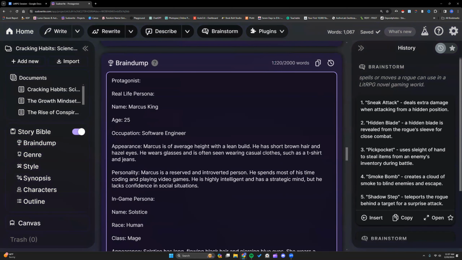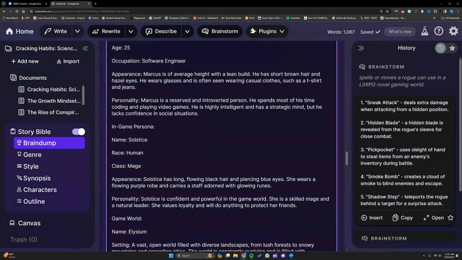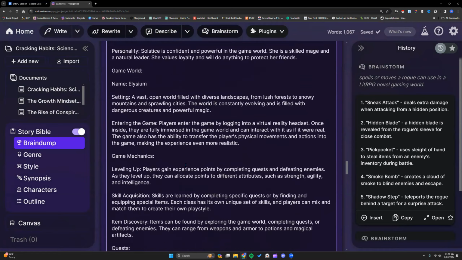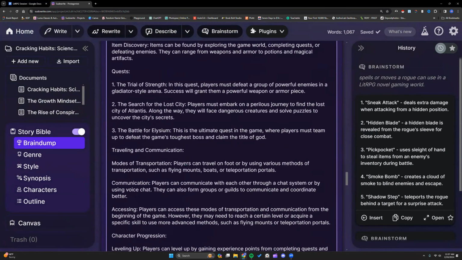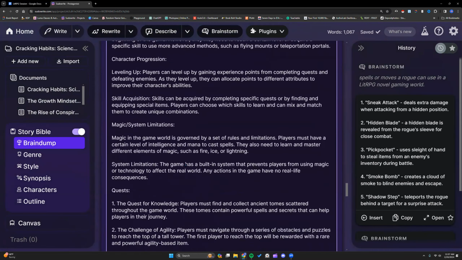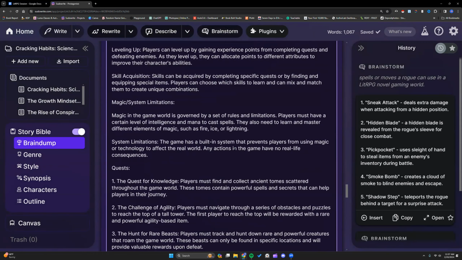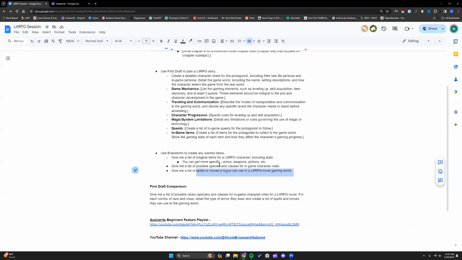Yeah, we still got a lot of words we could use. So I could fill this up with more details. I could start fleshing out the setting, some more in-game mechanics, things like that. But this is actually a pretty good start for just using Brainstorm and First Draft, with no real ideas for how the story was going to go or start.